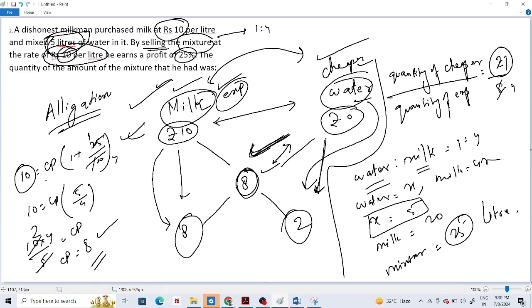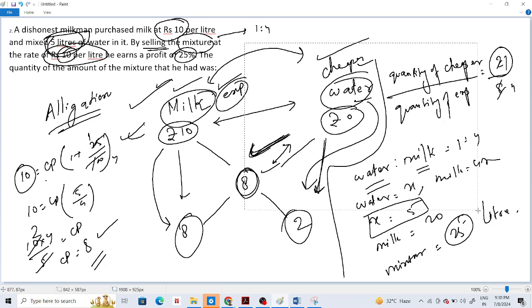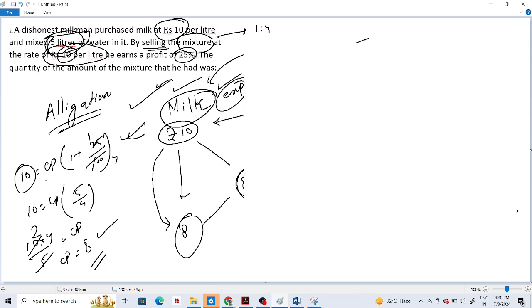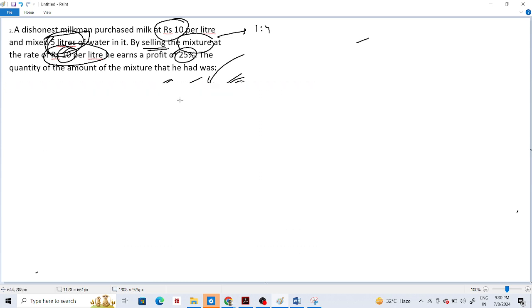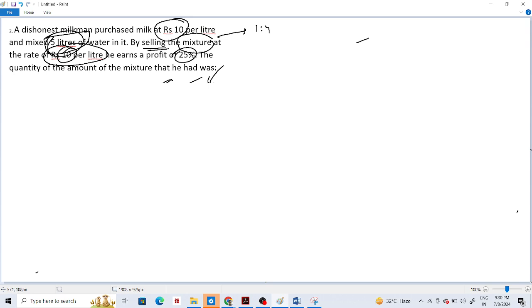I will do this sum by X method, okay, for your easy understanding. This can be done by X method, but when you learn alligation and mixture, at that time you do it with the alligation formula, because this sum is actually made for alligations. So, the dishonest milkman purchased milk at rupees.